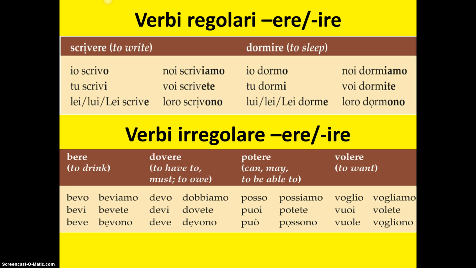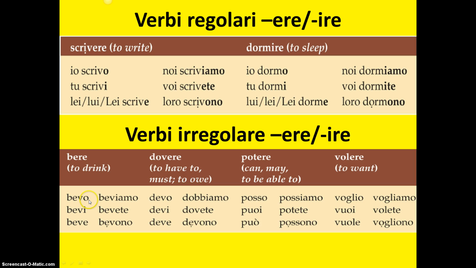Now let's look at some irregular -ere verbs. Bere, to drink; dovere, to have to, must, or to owe; potere, to be able; and volere, to want. If we use bere as an example, if this were a regular verb, we would remove -ere, which would leave us with just the letter B. And then if we were to add the regular endings, for example, the io form, we would have B and then the -o ending, bo.